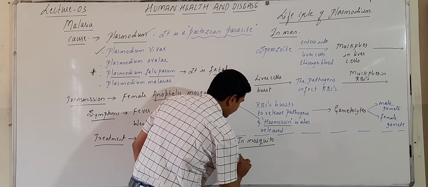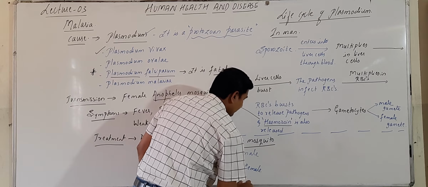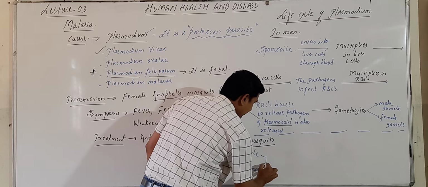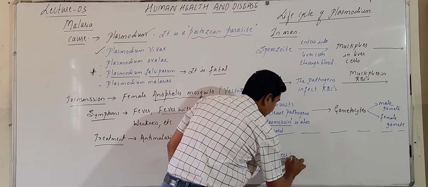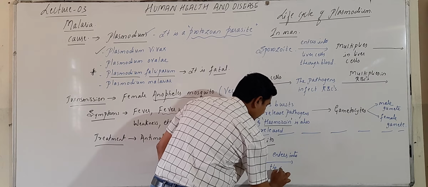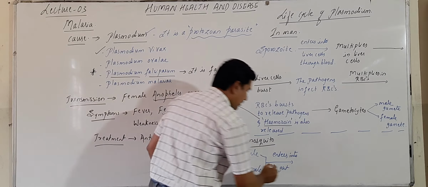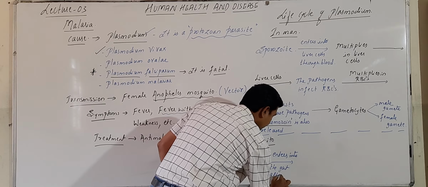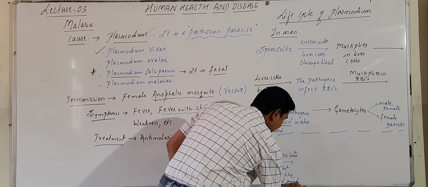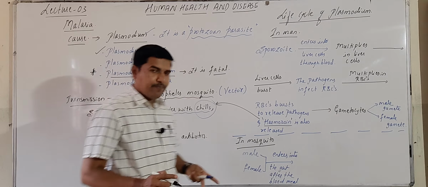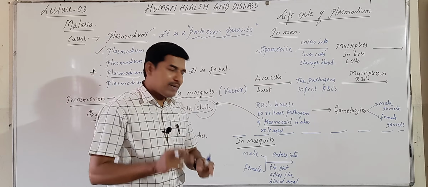Here, male and female gametes enter into the gut of the mosquito after the blood meal. Then what will happen inside the gut? Fusion of the gametes. What is fusion of gametes called?